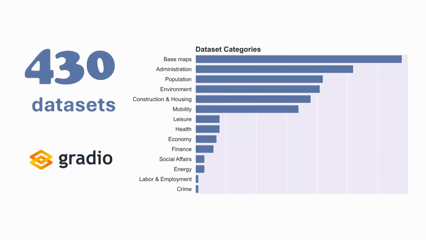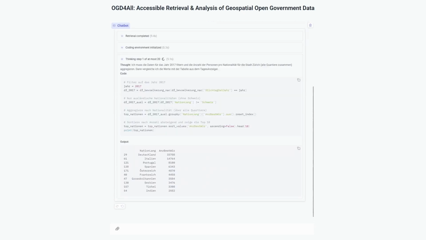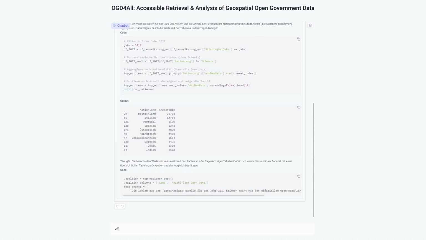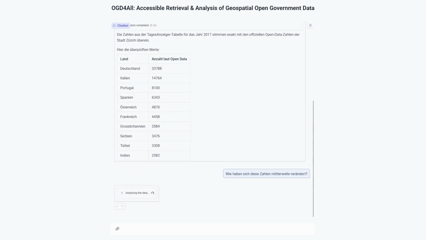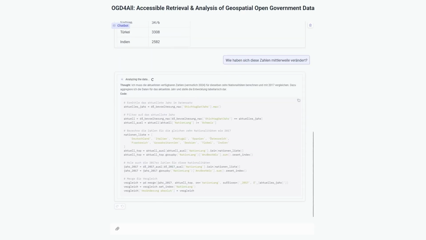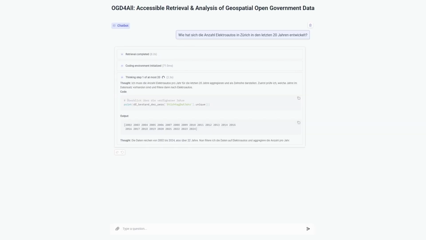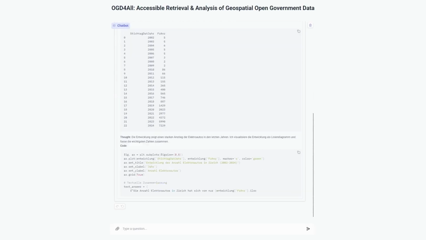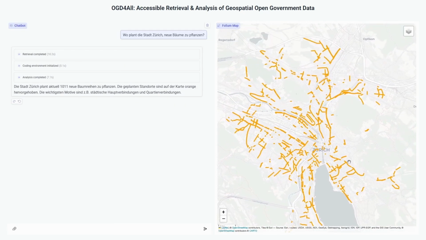Let's see the prototype in action. I'm testing it with 430 datasets of the City of Zurich, and I'm running a web interface through a simple Gradio server. I can ask it to fact-check tables I saw in a news article, and follow up with more questions. Or maybe I want to have it show me how the number of electric cars changed over the years. Or show me where the city plans to plant new trees.